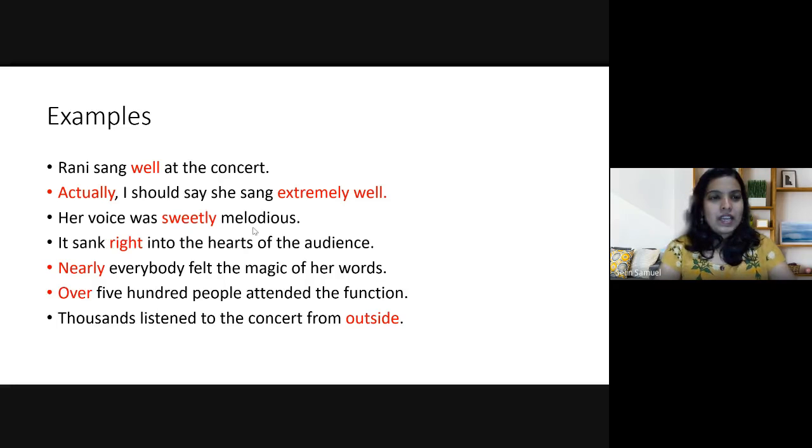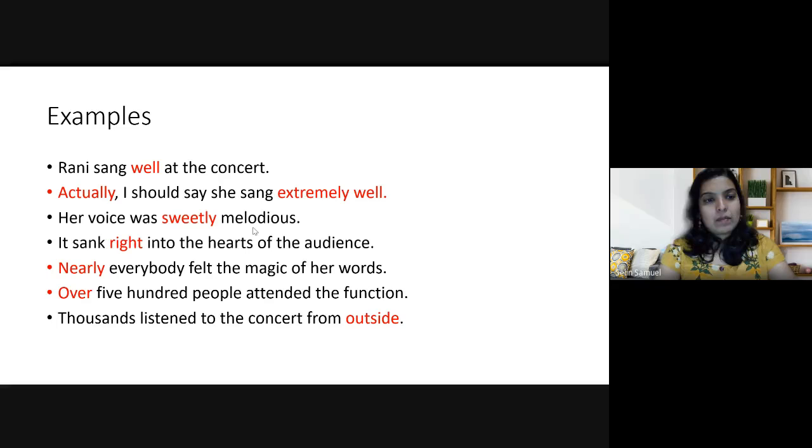Fourth example, it sank right into the hearts of the audience. So here the adverb is right, and it is actually modifying the phrase sank into. Sank into is known as a prepositional phrase, and it is modifying the prepositional phrase. What do you mean by sank into?